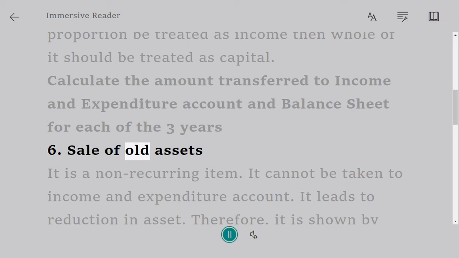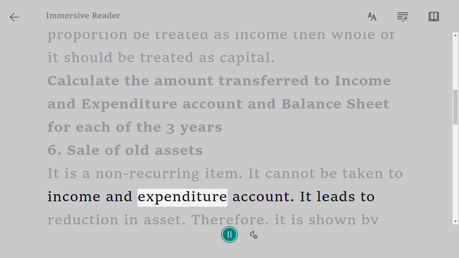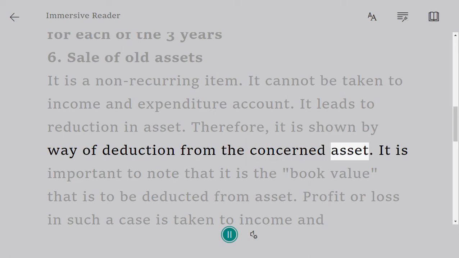Six, sale of old assets. It is a non-recurring item. It cannot be taken to income and expenditure account. It leads to reduction in asset. Therefore, it is shown by way of deduction from the concerned asset.